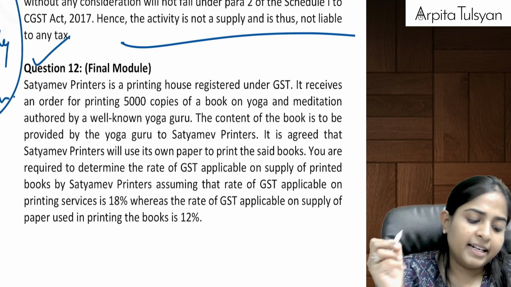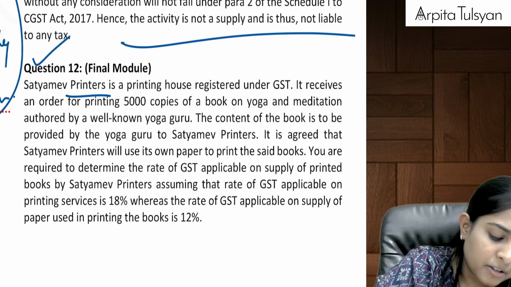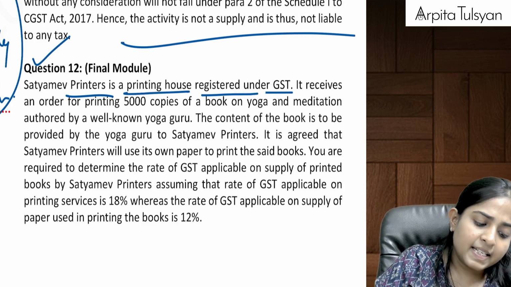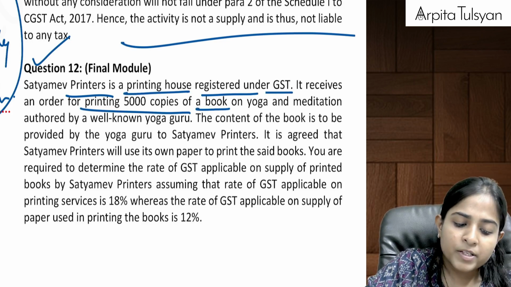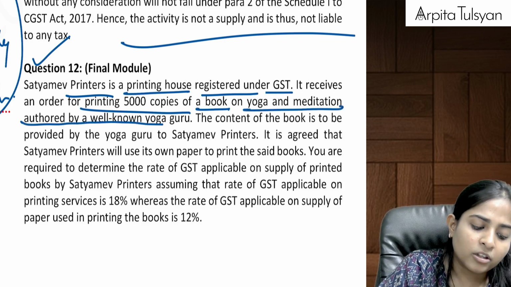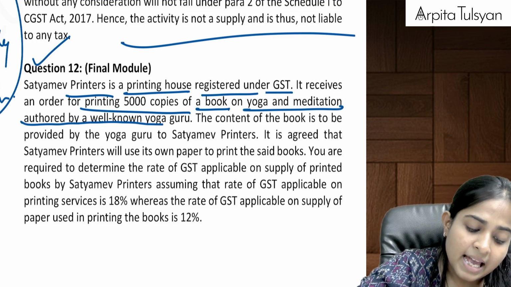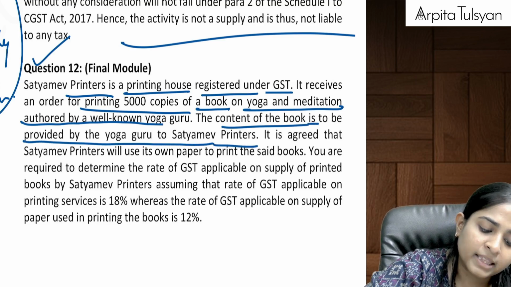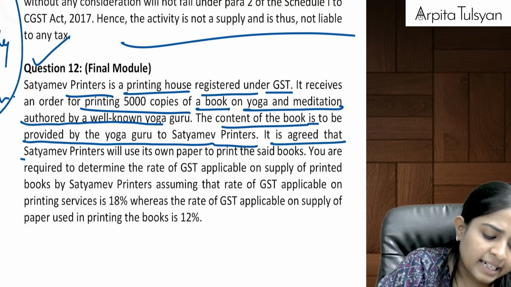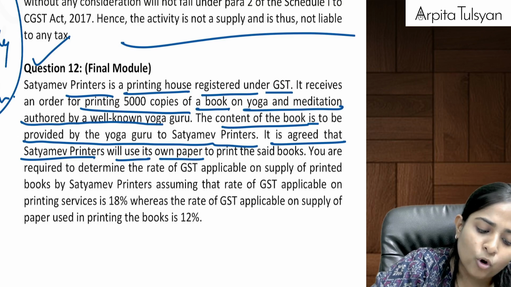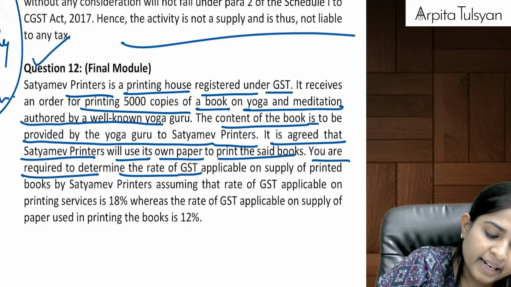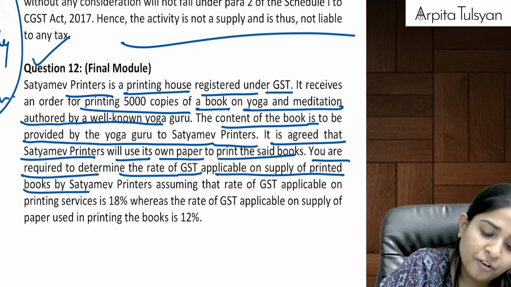Then after that, the next question. Satyamev Printers is a printing house registered under GST. It receives an order for printing 5,000 copies of a book on yoga and meditation authored by a well-known yoga guru. The content of the book is to be provided by the yoga guru to Satyamev Printers. It is agreed that Satyamev Printers will use its own paper to print the said books. You are required to determine the rate of GST applicable on supply of printed books.